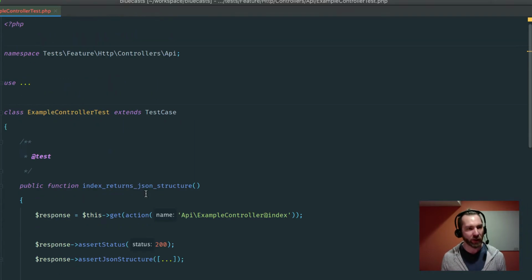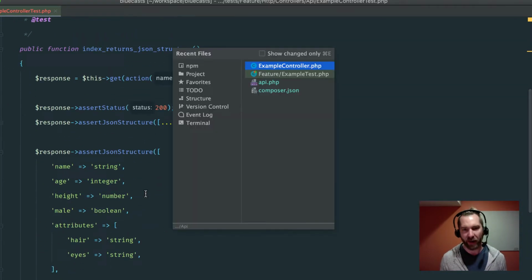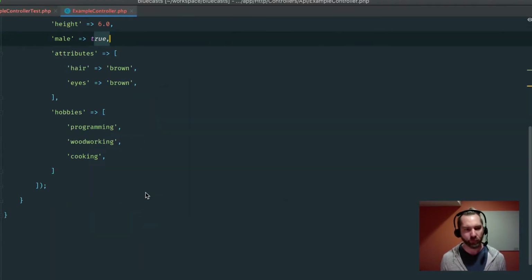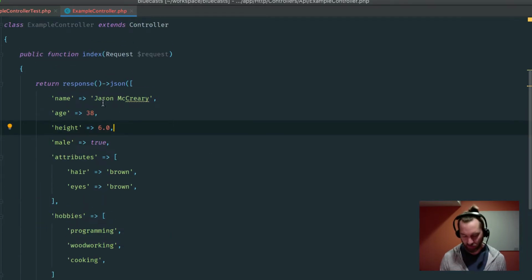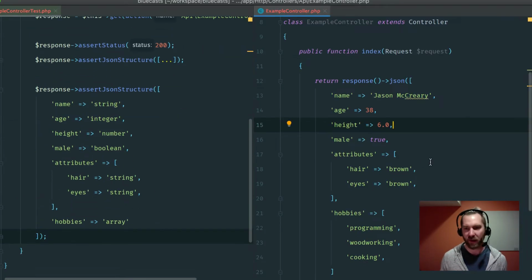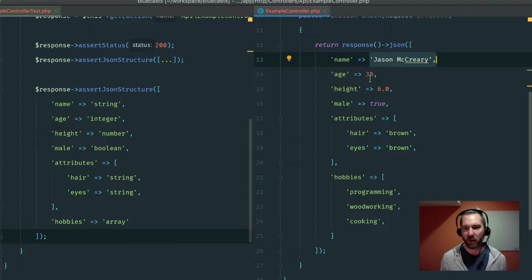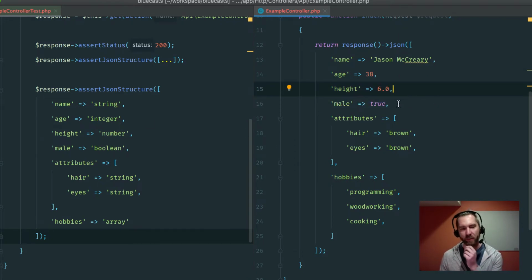So again, bringing up that example controller to see side by side one last time: a string, an integer for your age. You're not going to be 38.3. Height, though, would be a number, or decimal might be a better way to think of that, or float in PHP.